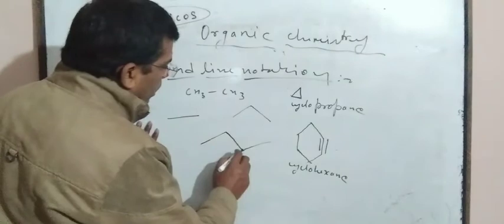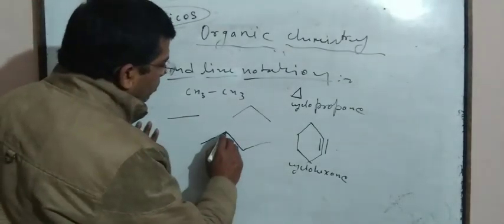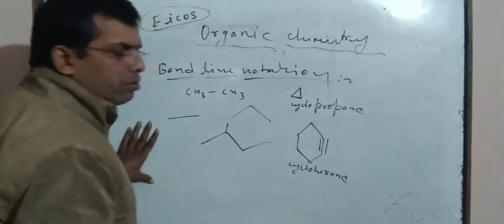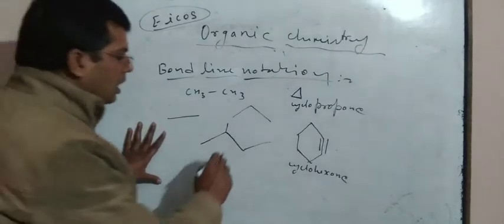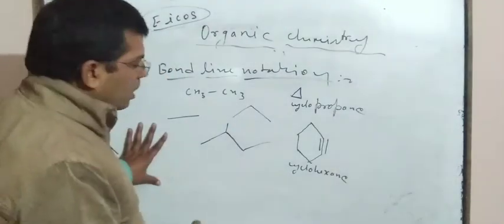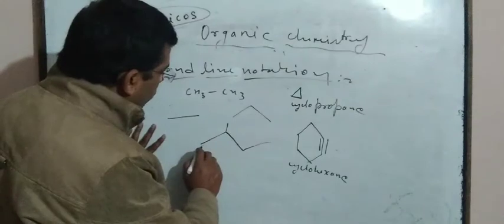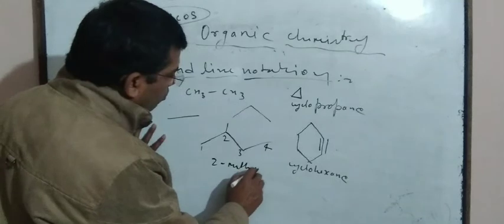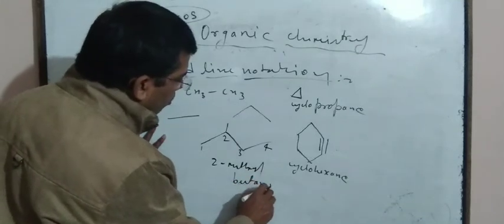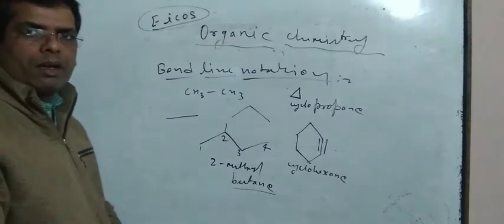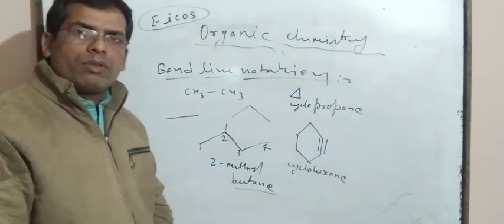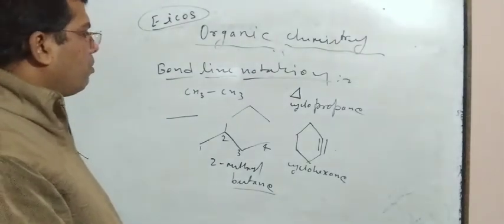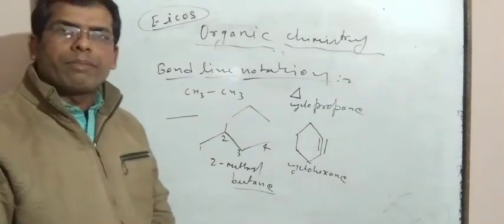If in this diagram one line is represented on this side, then this single line represents CH3. And we can write down the name of this compound, 1, 2, 3, 4, so 2-methyl butane. The name of this compound is 2-methyl butane. So dear students, you should keep in mind this one is the bond line notation of organic compounds.